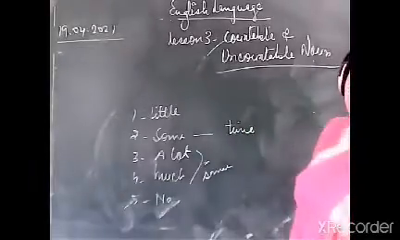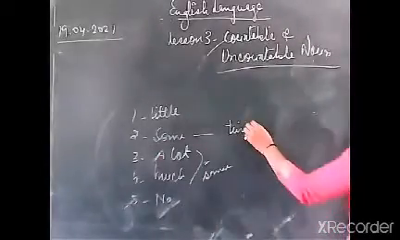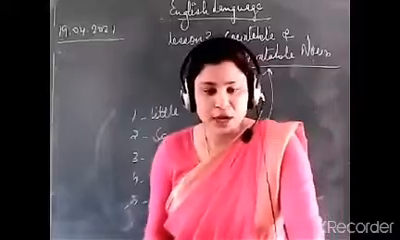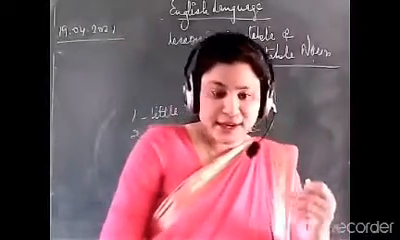Time. Clear? So the word time is an uncountable noun. We cannot count, there is one time, two time. No, we cannot count, but we can say there is some time. If you want to take, you can take some time.